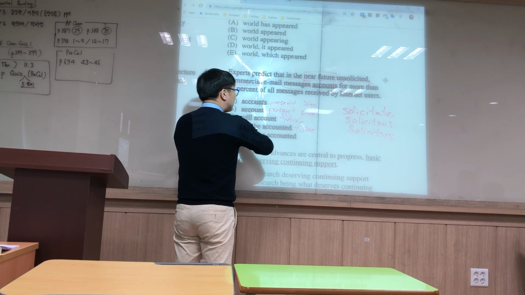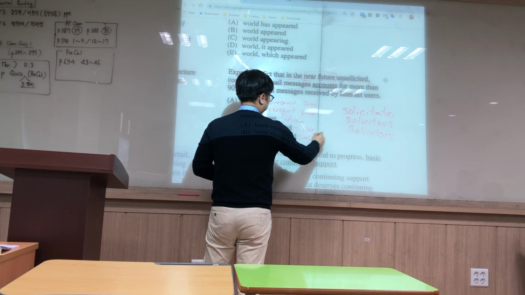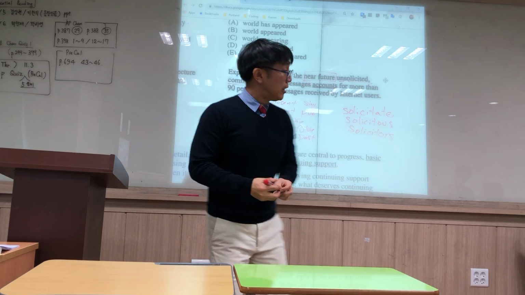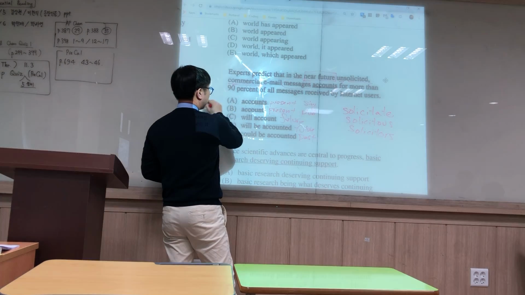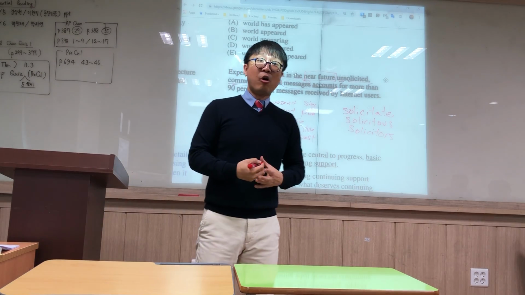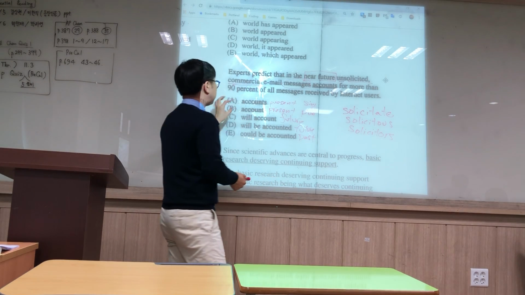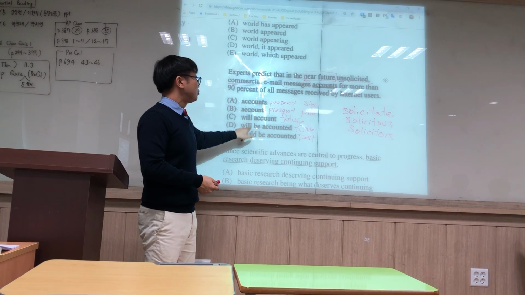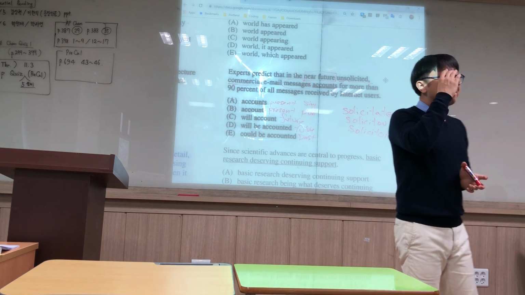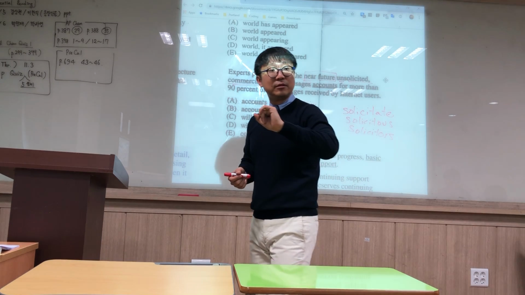Okay? Would have could be accounted, right? Is past actually. Okay? Remember, could is past tense of can, right? So we can get rid of E, we can get rid of B, we can get rid of A immediately. A, B, and E are all, right, tense problems, all right? Now we're left with C and D. What's the difference between will account and will be accounted? Does anyone know? Passive voice and active voice. Passive voice and active voice, and thereby the meaning is different, right?